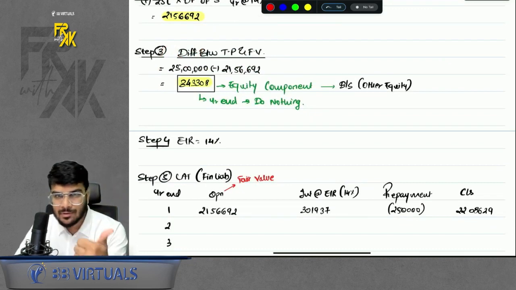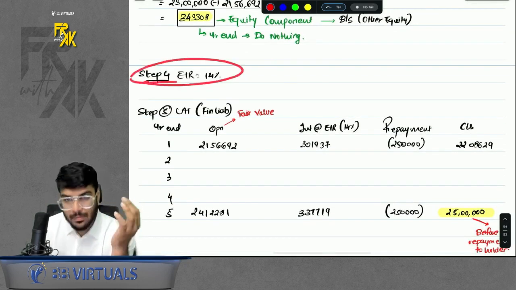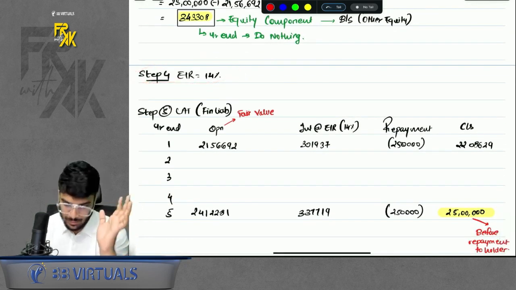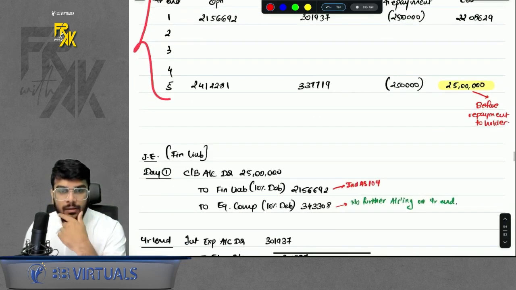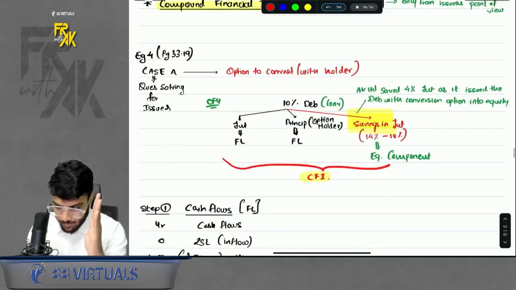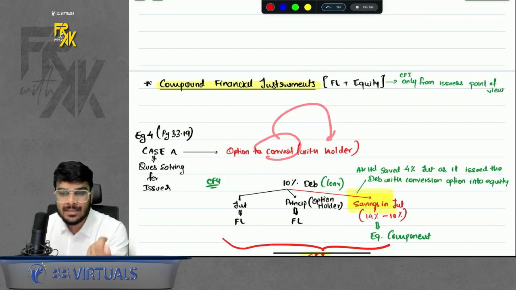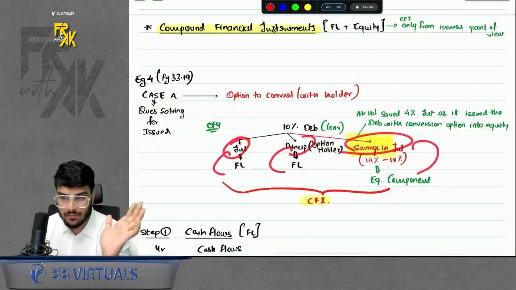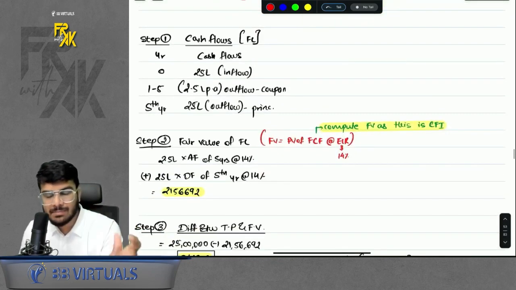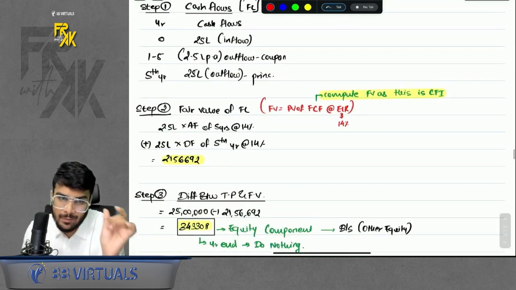So step number 1, cash flows. Step number 2, fair value. Step number 3, equity. Right? Okay. Then we proceed with step number 4, that is EIR. Step number 5, LAT. LAT will prepare for financial liability. Simple. Clear with this part? That means whatever convertible instruments you issue, even if the option is with the holder, still it becomes a CFI. Why? Because interest was FL, principal was FL, but savings was equity. Okay, and in CFI, just remember one extra thing: the difference amount is going to be equity component.